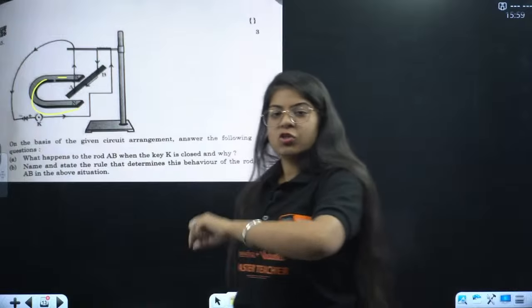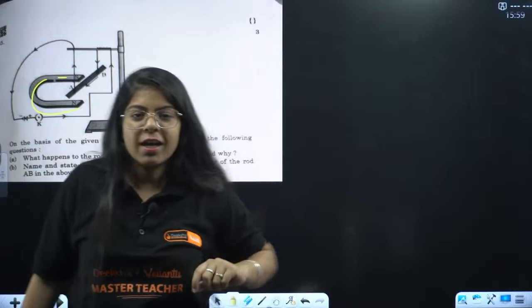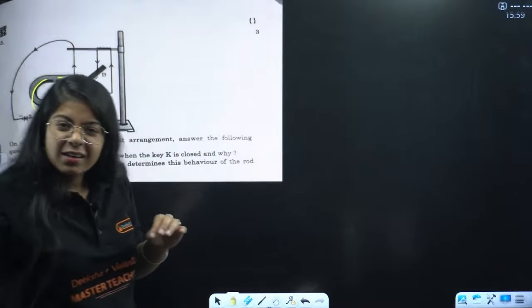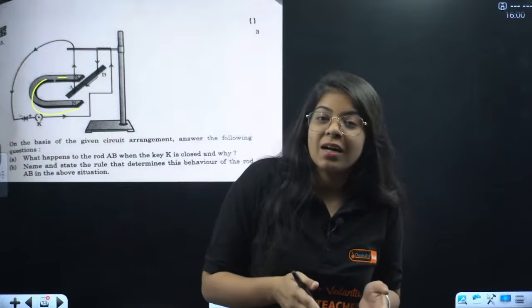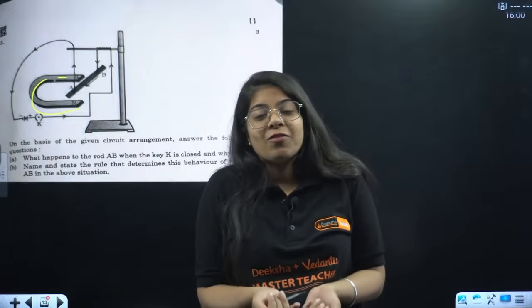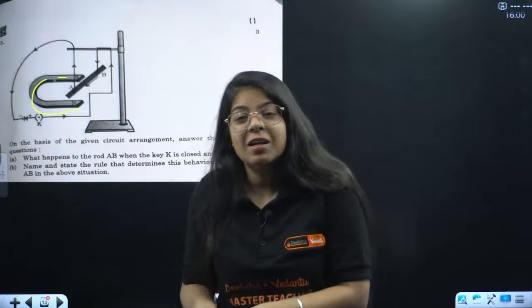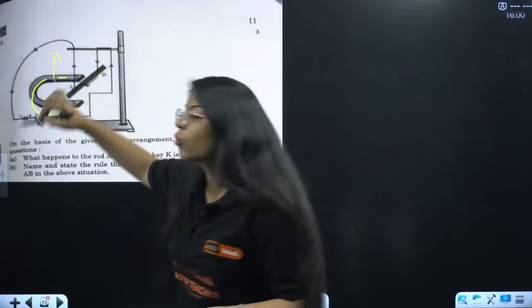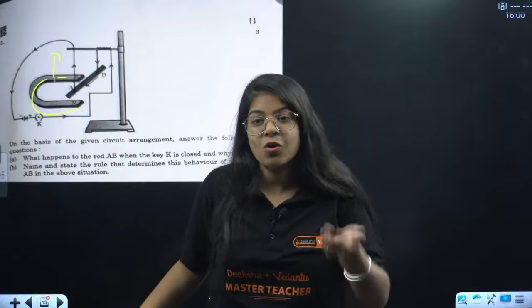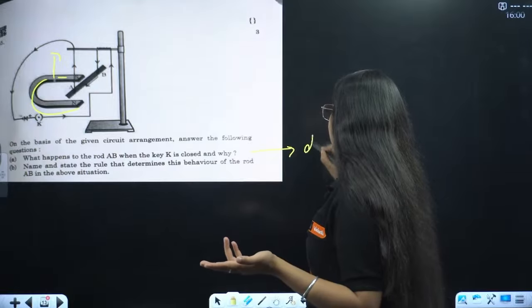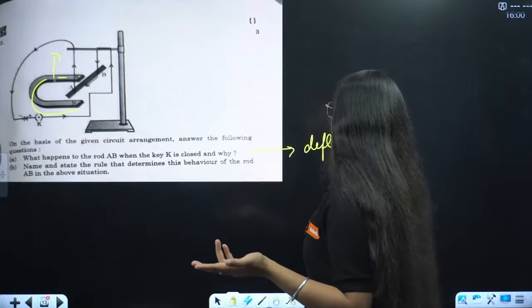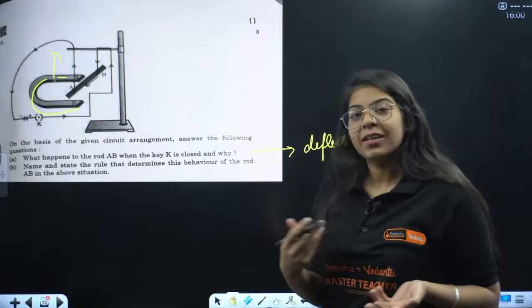So when we switch on the circuit, a current will flow through this conductor, and because of this current, it will experience a force due to the external magnetic field of this horseshoe magnet, and hence the rod will get deflected, right?